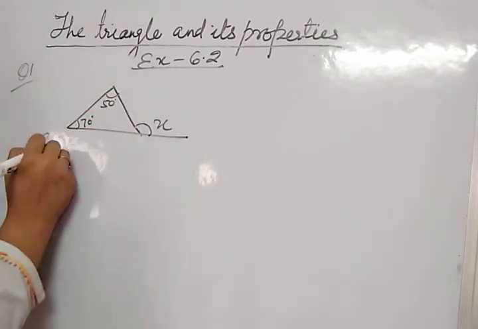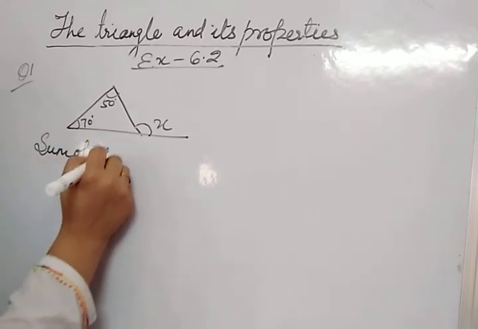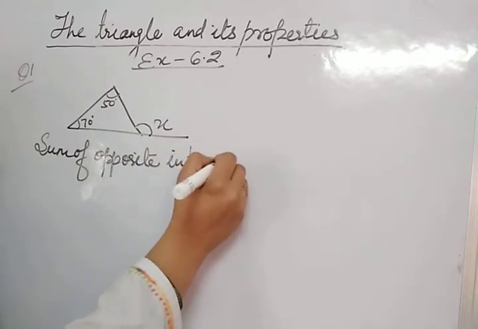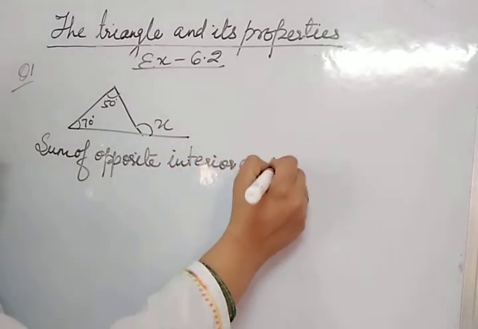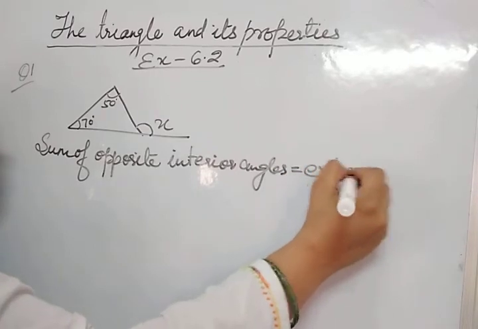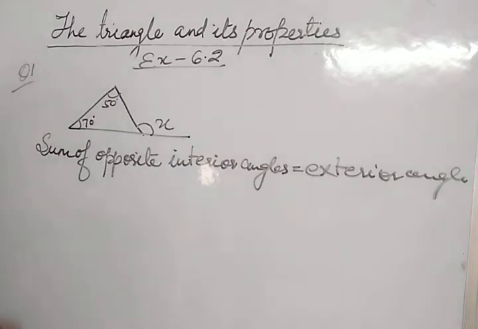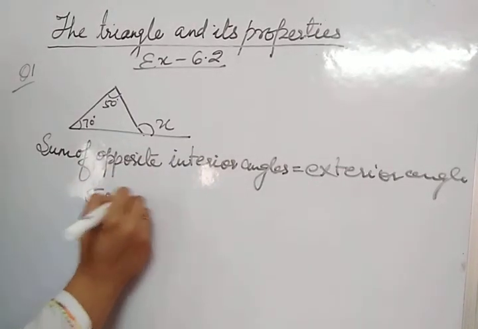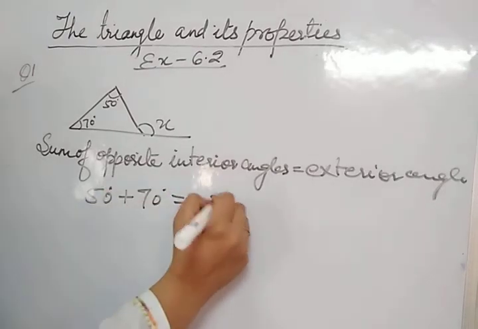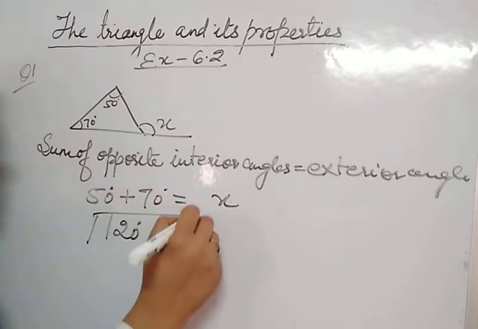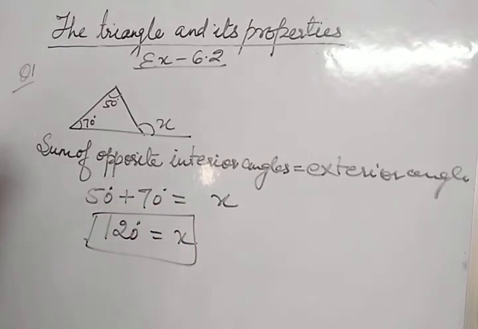So the sum of opposite interior angles is equal to the exterior angle. Okay. Now the sum of opposite interior angles is 50 plus 70 and that is equal to x. So the value of x is 120 degrees. In this way you can do all the parts of question number 1. Now come to question number 2.